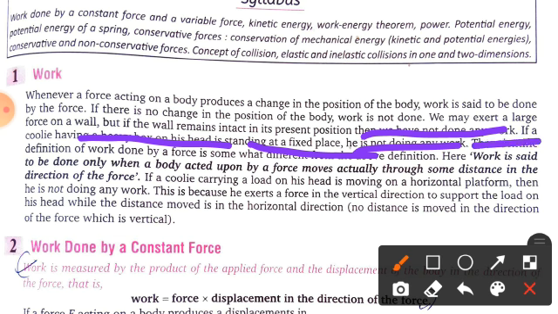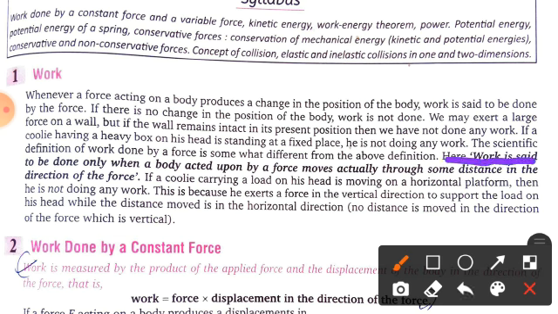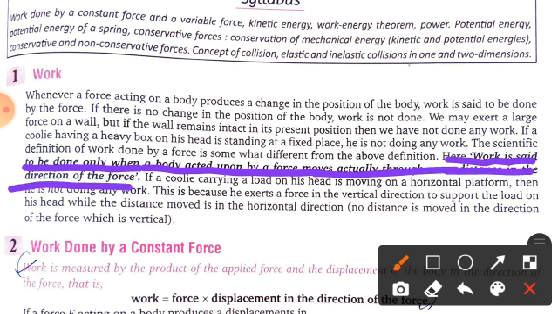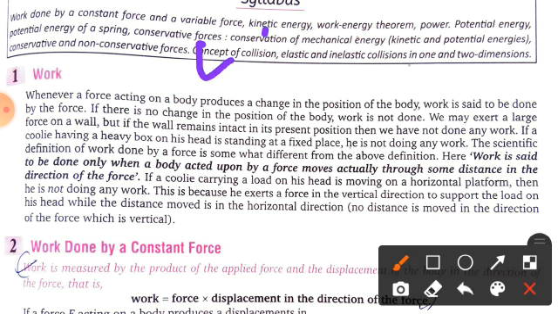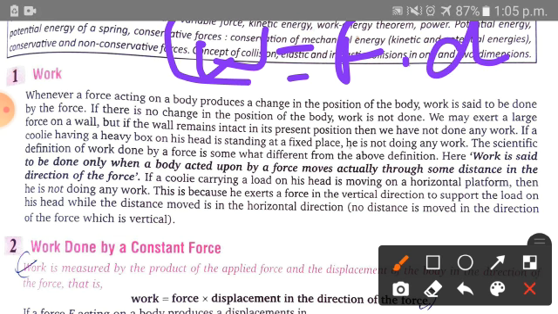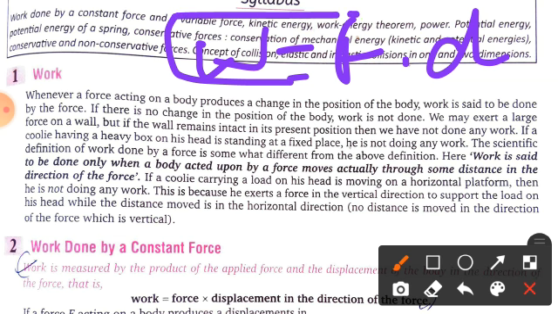Fine. So the scientific definition of work done by a force is somewhat different. What is the definition? You can see here, this is the definition. Work is said to be done only when a body acted upon by a force moves actually through some distance in the direction of the force. So this is the definition of work. Clear? And you know very well from the previous classes, what is work? Work is equal to force multiplied by displacement. So if the displacement is there, then you can say that work is done. And if the displacement is not there, then you can say that work is not done.